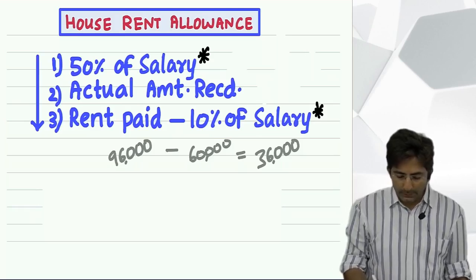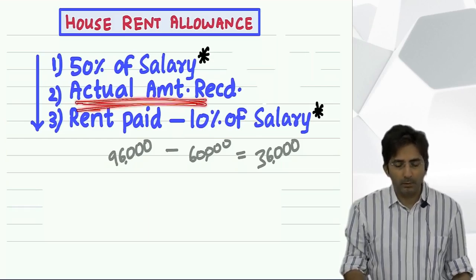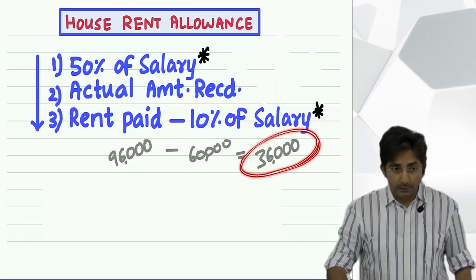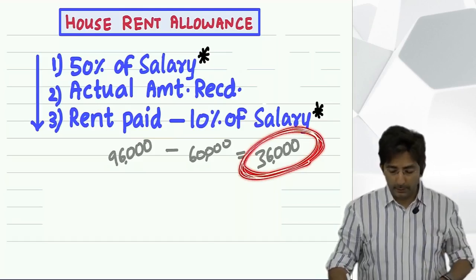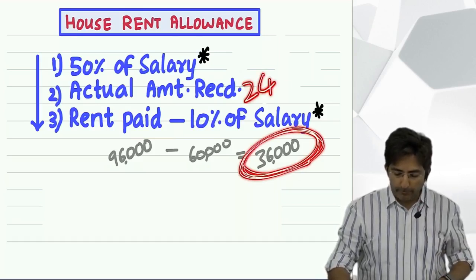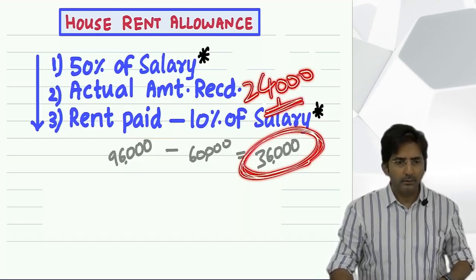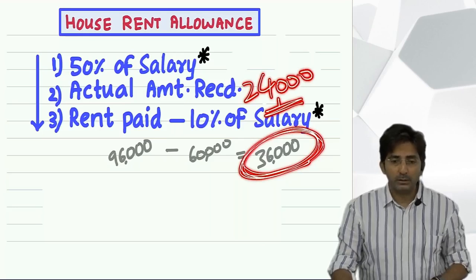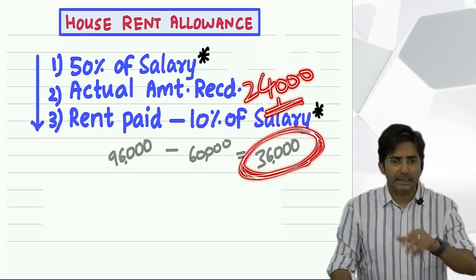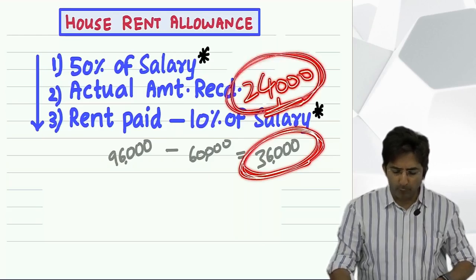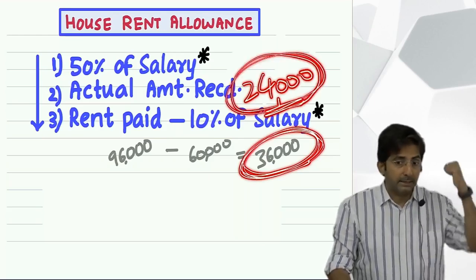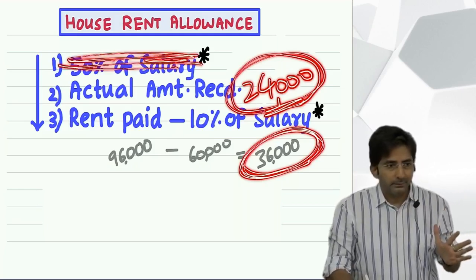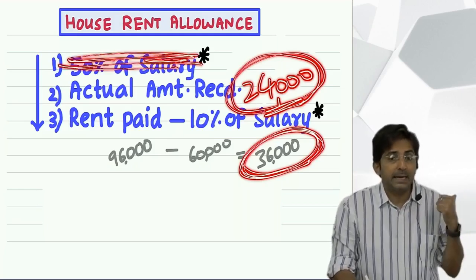See, the actual amount received logic is simple. For example, in my example, what did I say? You have a 36,000 burden. And if your boss is giving only 24,000, means your burden is 36, and the boss is giving only 24, fully exempt. Means the full 24 will become exempt. And in the comparison, whichever is lower, for the time being you ignore this, right? Actual amount received, why is it there in the formula?